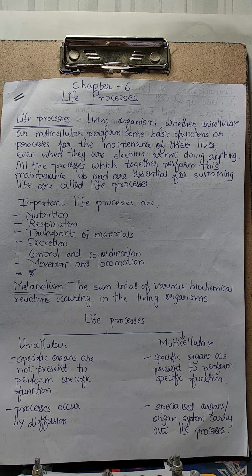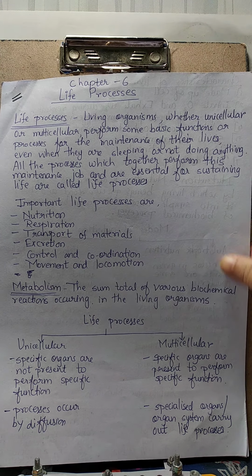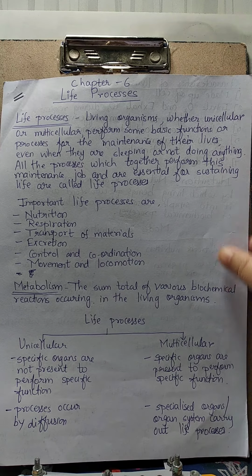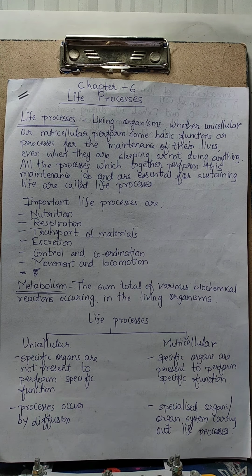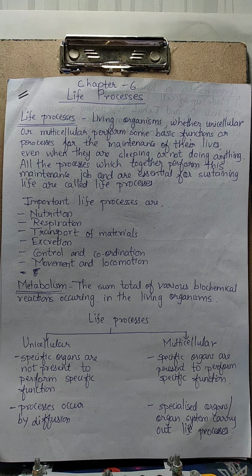Now, it is actually difficult to distinguish between a living organism and a non-living organism. But we have some characteristics on the basis of which we can distinguish between living and non-living organisms.